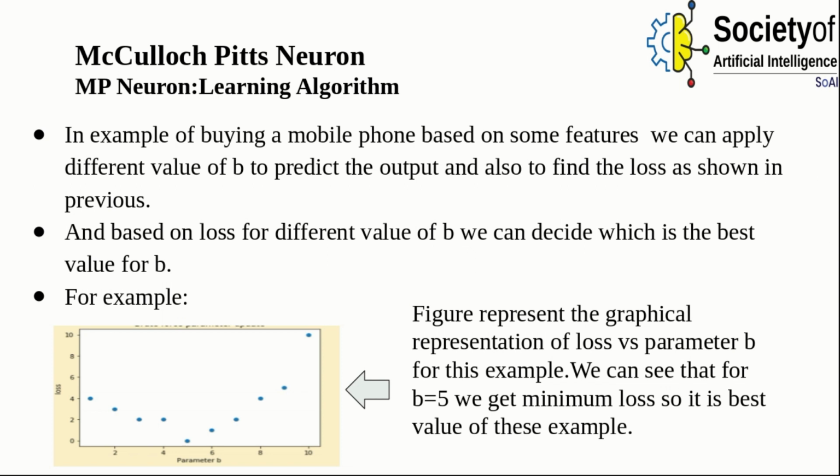Based on the loss for different values of b, we can decide which is the best value of b. As we can see here, the figure represents the graphical representation of the loss versus the parameter b. For this example, we can see that for b equal to 5, the loss is minimum. So b equal to 5 will be the best value.